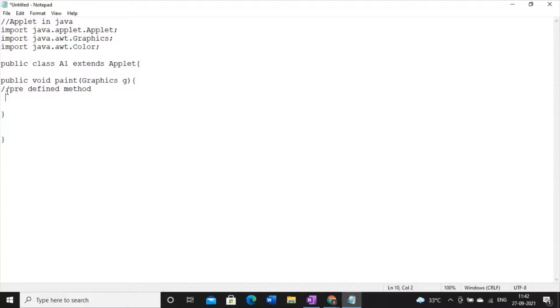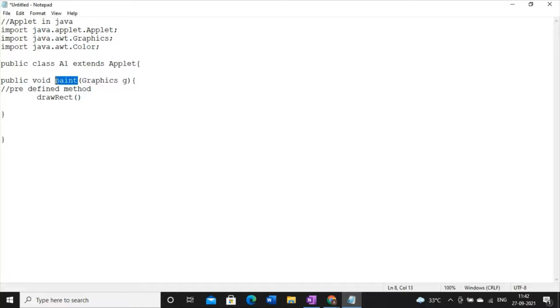Now, what kind of object we are going to draw? According to that, we have to mention the method name. So if I want to draw a rectangle, I will write drawRect. And since it's a method name, I have to use this symbol. Now here you have to observe one point carefully. Whenever I am talking about a predefined class in Java, it starts with a capital letter.